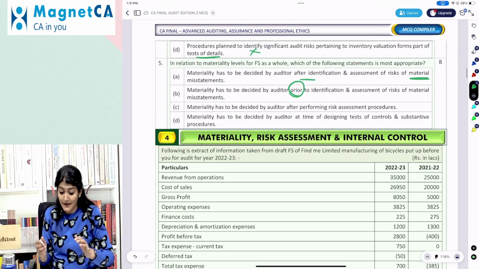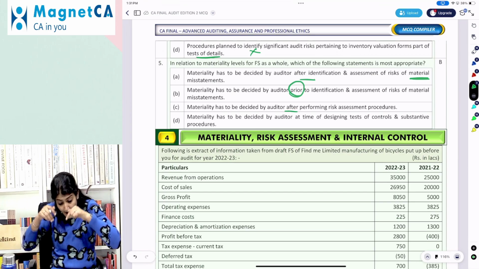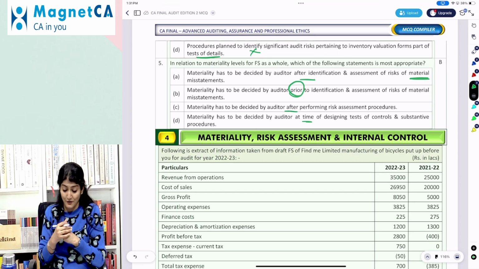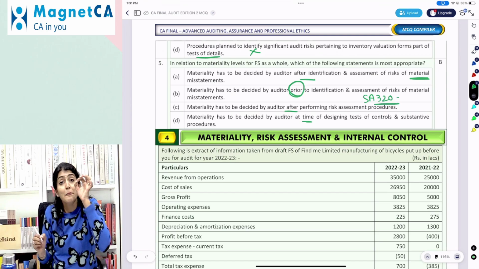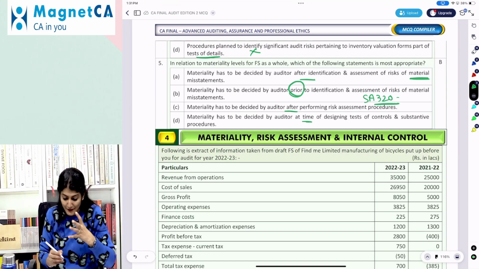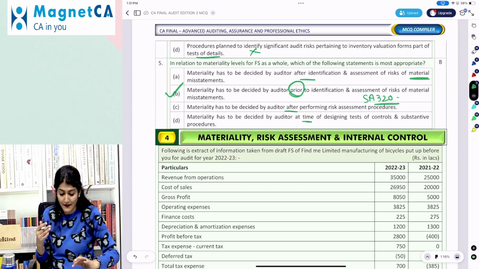Materiality has to be decided by the auditor after performing risk assessment. Materiality has to be decided by the auditor at the time of designing POC and substantive procedures. What is the title of SA 320? Materiality in planning and performing an audit. So even before you plan your audit, you need to determine the materiality. Yes, right? So B would be the correct option.